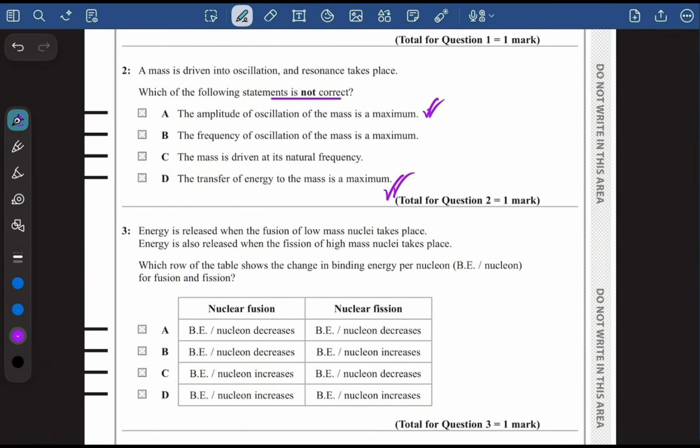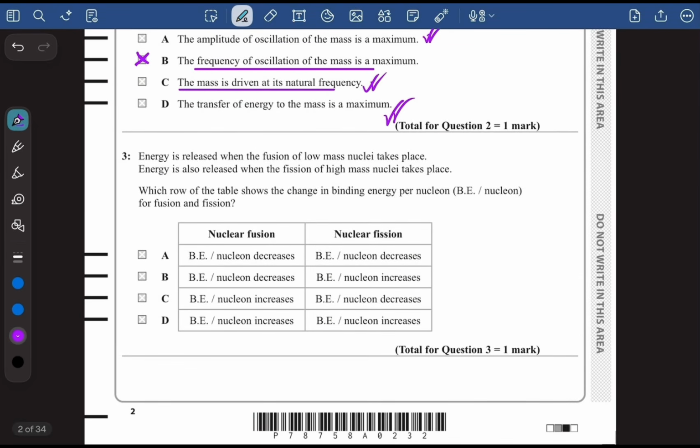And C is the mass is driven at its natural frequency. Yes, resonance only takes place when the mass is driven at its natural frequency. So it's a correct answer as well. So definitely B is going to be the option which is not correct and it's going to be our answer. But let's see what it actually says. It says the frequency of oscillation of the mass is maximum. No, there is nothing like that. Resonance will occur when the frequency at which the mass is driven is equal to the natural frequency of the mass. So option B is the only option which is incorrect.